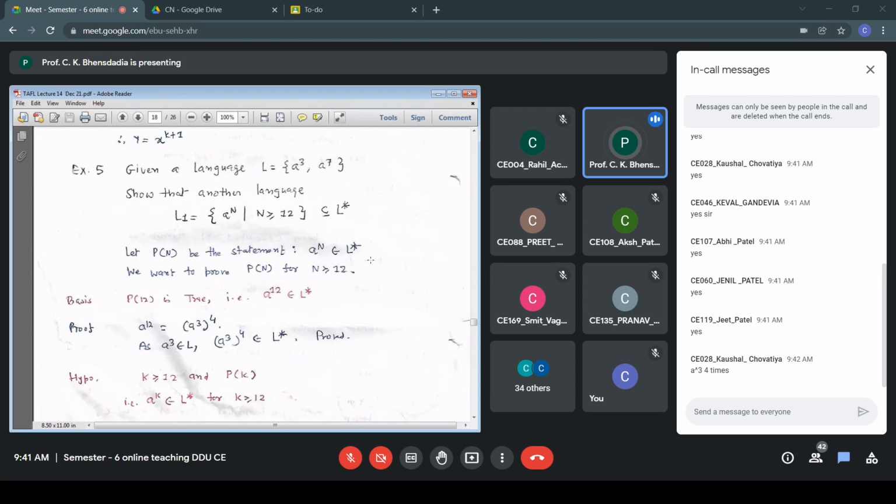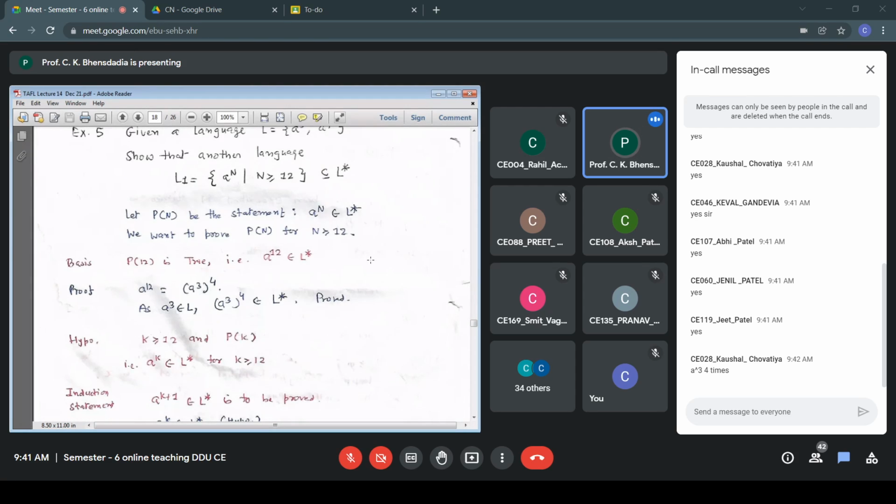Next is my induction statement. a to the power k plus 1 belongs to L star. That becomes the induction statement. n equal to k plus 1, the statement is true, is to be proved. So a to the power k plus 1 belongs to L star. That becomes our statement. We need to prove that.